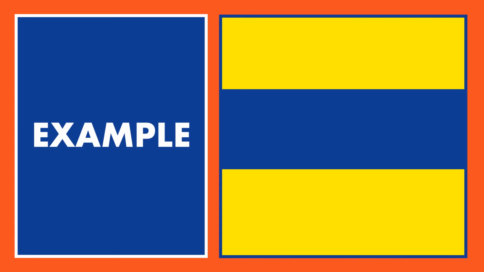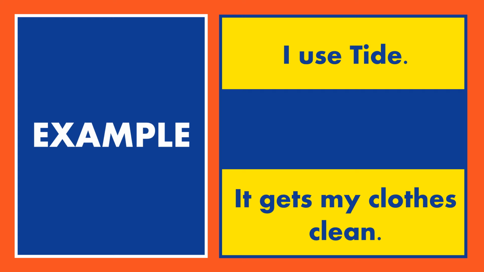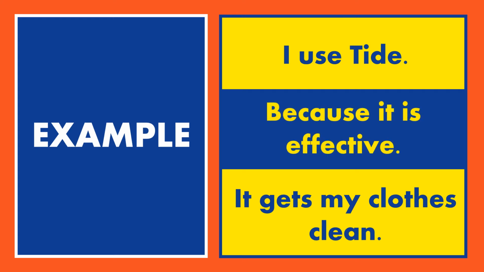Let us examine how a sentence fragment can create confusion in an academic context. You might begin by saying, I use Tide. And then later you add, it gets my clothes clean. And in between, you have a sentence fragment because it is effective. The issue here is the reader doesn't know whether that sentence fragment should be tied to the sentence that comes before or the sentence that comes after.